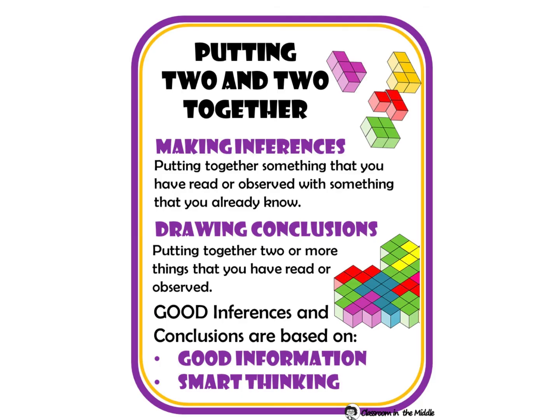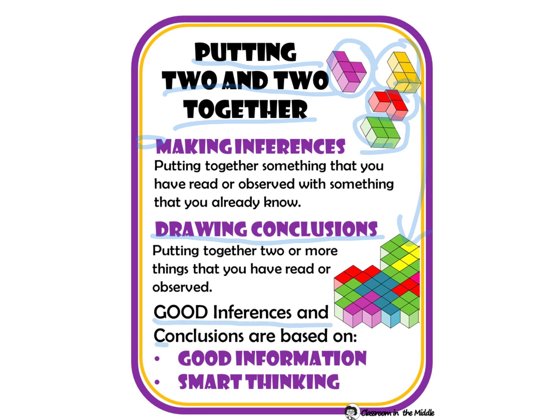Okay, finally, putting two and two together. When you make inferences, you're putting together something that you have read or observed with something you already knew. So think of these as little pieces of the puzzle. When we draw a conclusion, we put together two or more things that you have read and observed. So you take those inferences right here and it becomes a bigger piece of the puzzle.